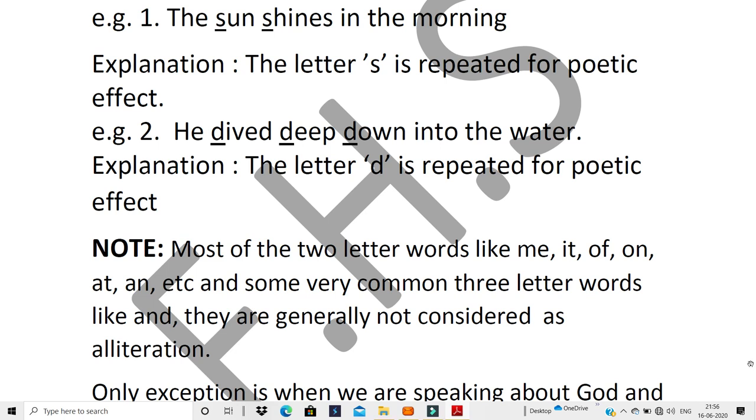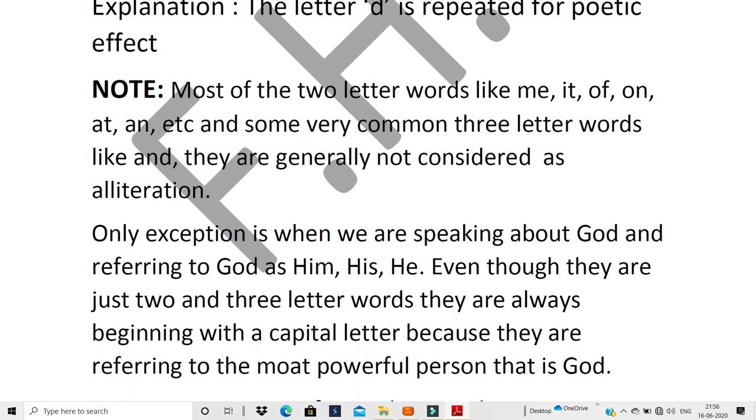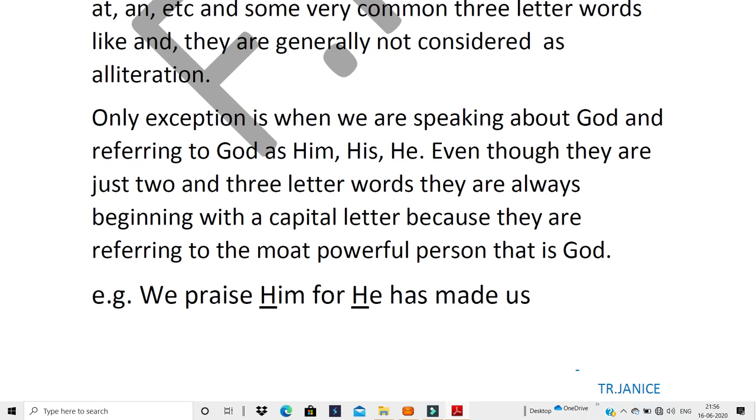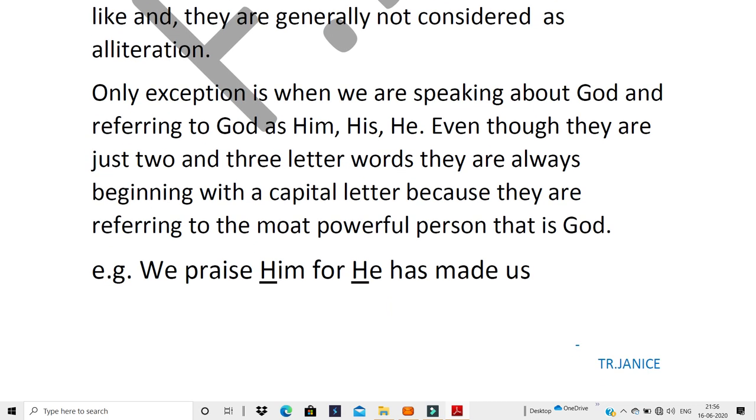Now, only when is this counted? When you're speaking about God or you're talking about Him. Now when you're talking about Him, that is H-I-M, H capital, because you're talking about God. Or you're saying He has made. Who is the He? God. Who is the Him? God. His works are mighty. So who is the His? God's.